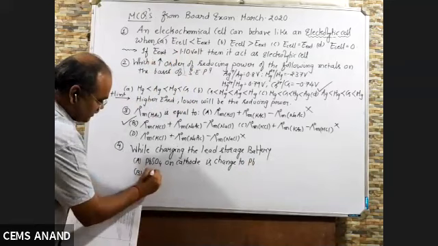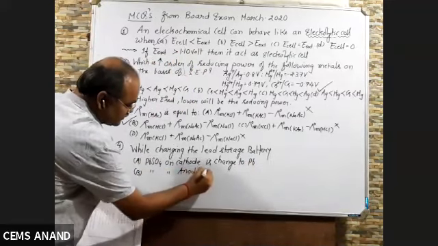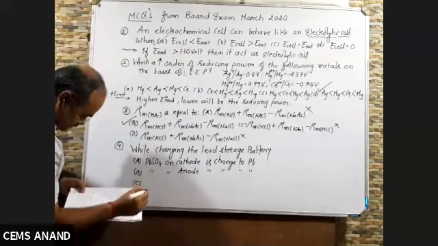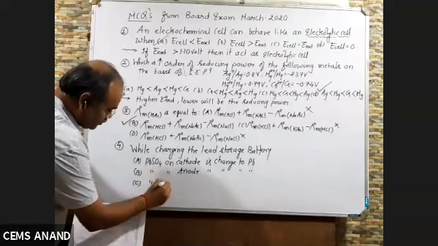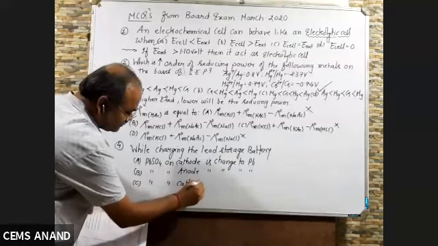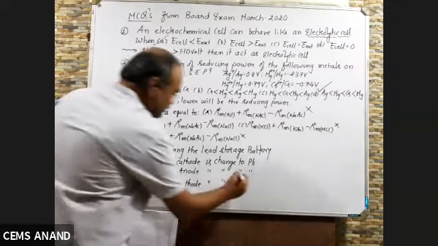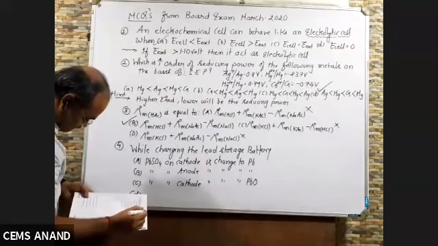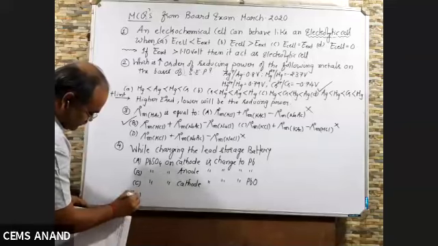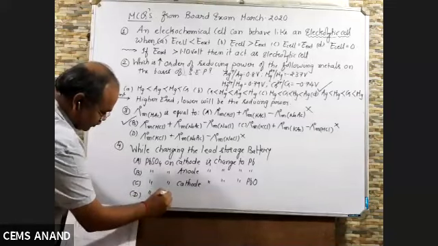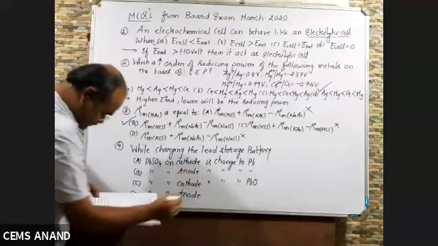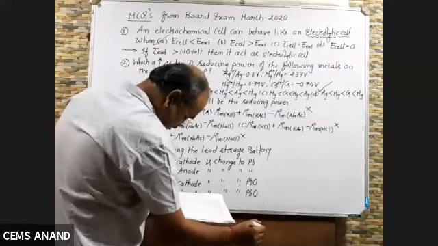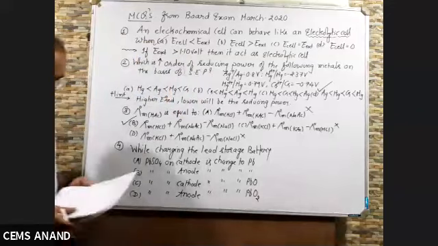B, PbSO4 on anode is changed to Pb. C, PbSO4 on cathode is changed to PbO. And D, PbSO4 on anode changes to PbO2. Now what will be the correct answer?